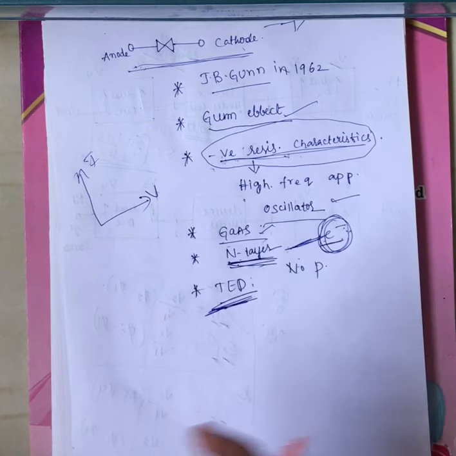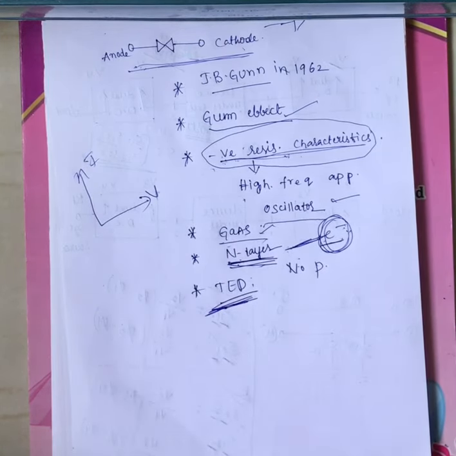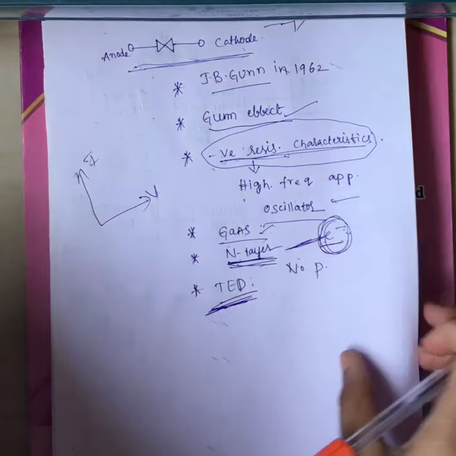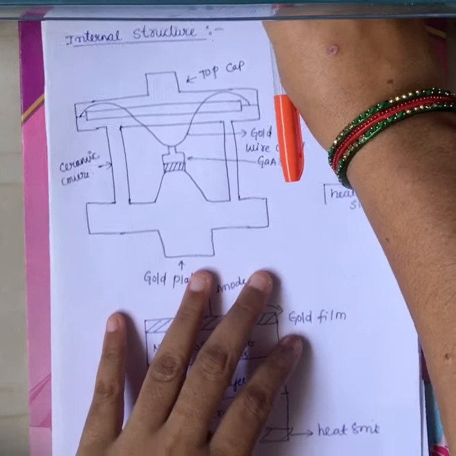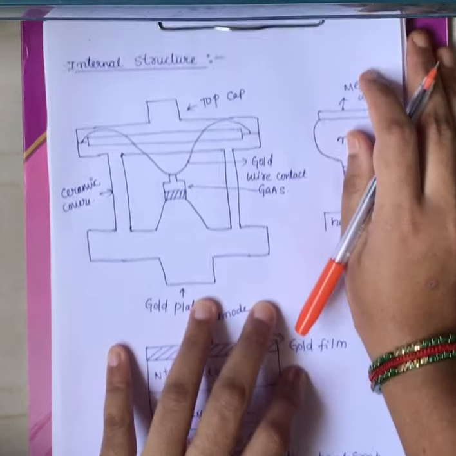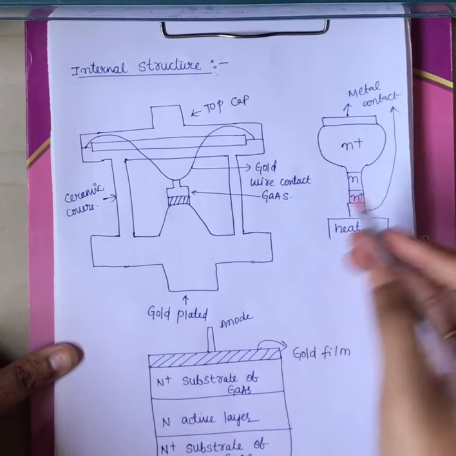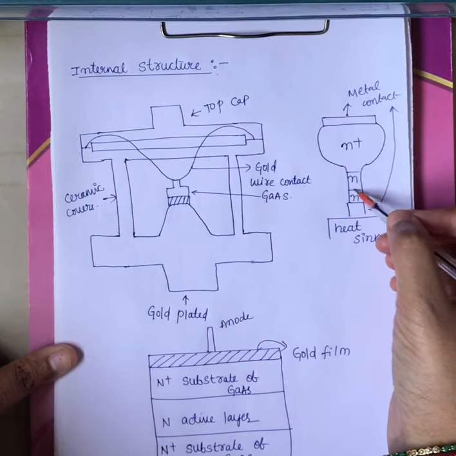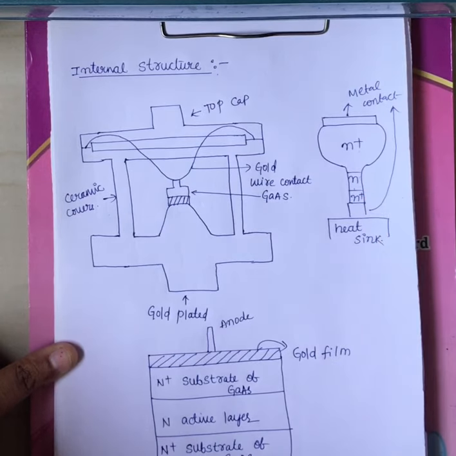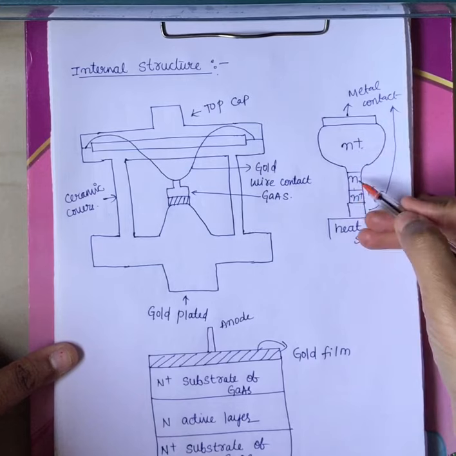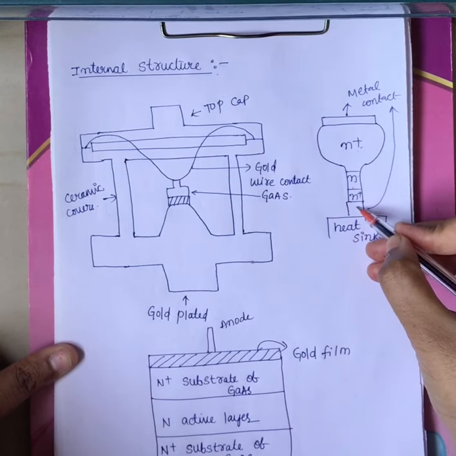Now this is the basic information about the Gunn diode. Now let us see its internal structure. This is the internal structure of your Gunn diode. As I have said, it contains only N layers: N plus, followed by N, followed by N plus.